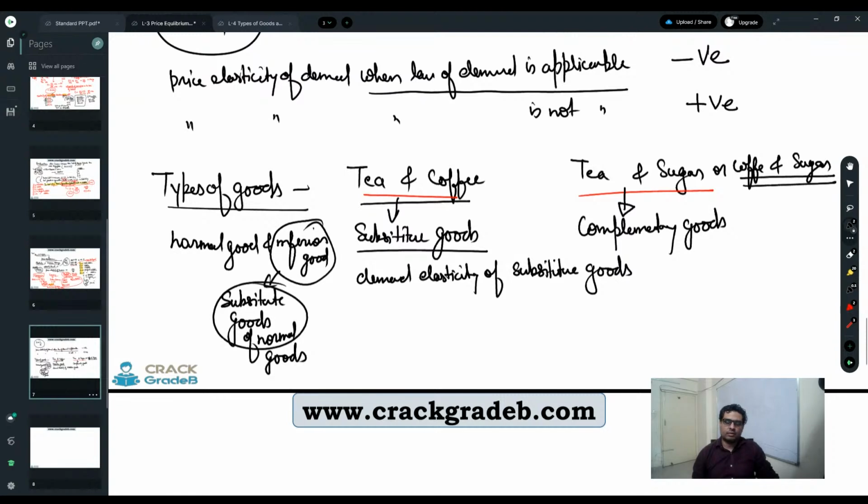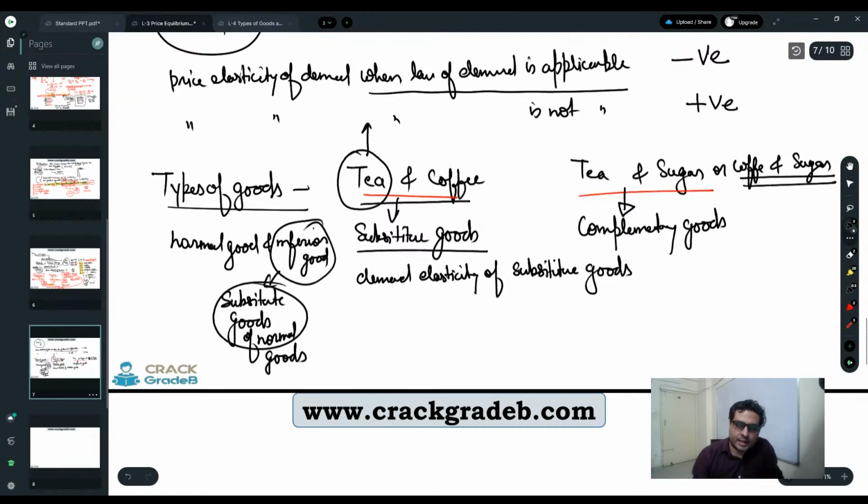Demand elasticity of substitute good. Negative. Very good, it is going to be negative. Why is it going to be negative? If the price of tea is going to increase, people will shift from tea to coffee.